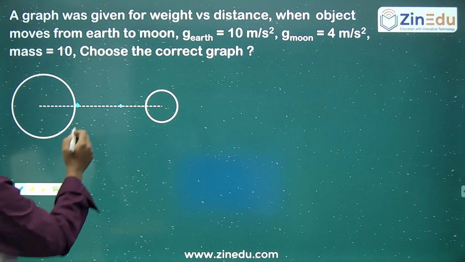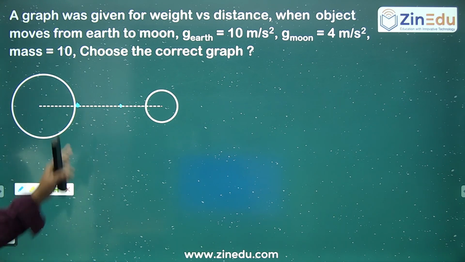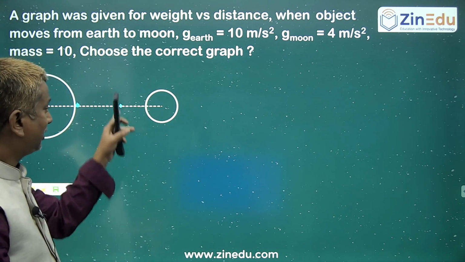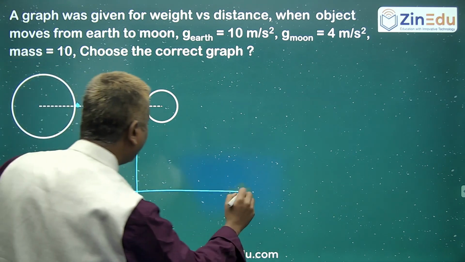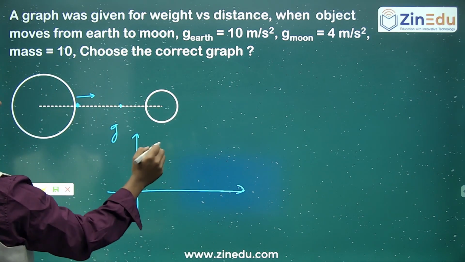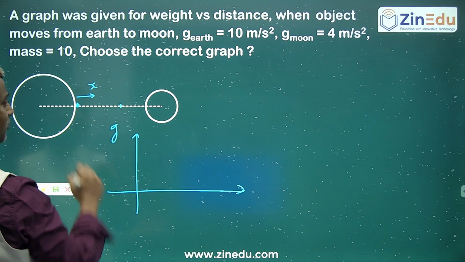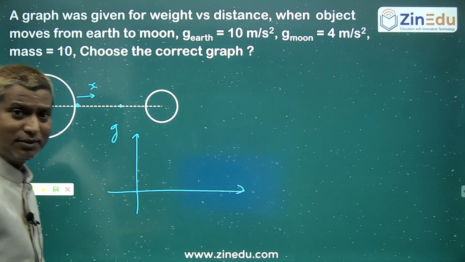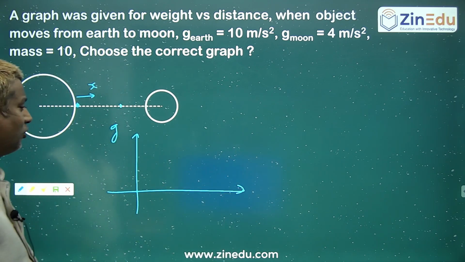And you know, whenever you are going away from the Earth, your g will decrease, and here it becomes 0. When you take g versus distance, this is supposed to be the distance x, because they did not give it, we are checking what it can be.